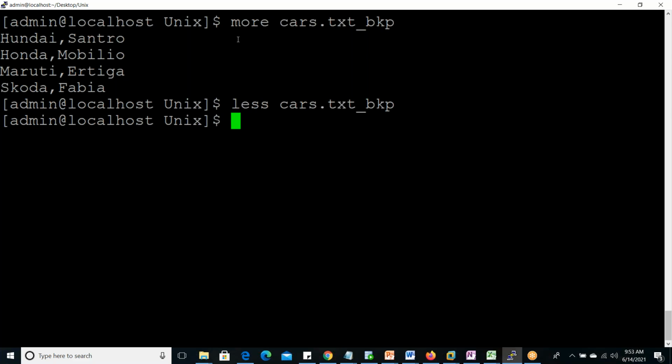Now, what is the use or benefit of more and less? If it is a big file, then we will get the benefit. If a small file, then everything is the same. So whenever we are checking the log files in a project, log files have thousands of lines. In that case, we can go for more and less. Or any kind of file you are checking which has hundreds or thousands of lines, then cat is not appropriate. More and less only you can use. Cat is for displaying short files. More or less are for lengthy files.